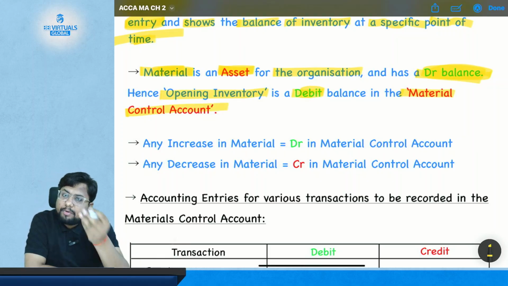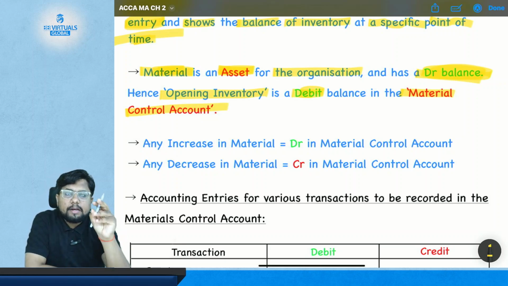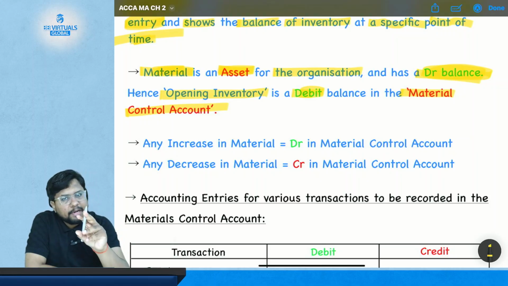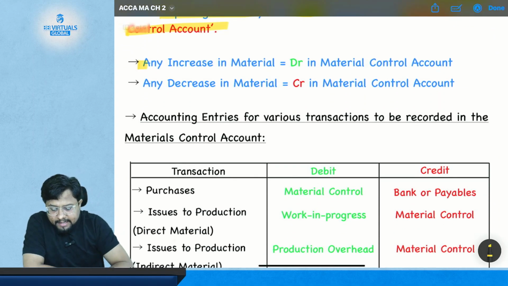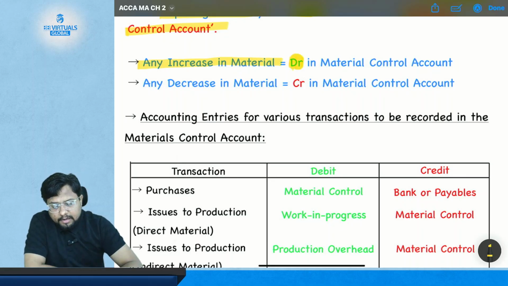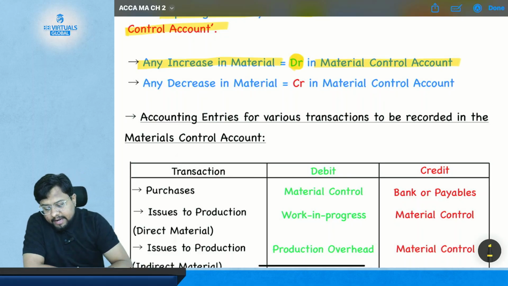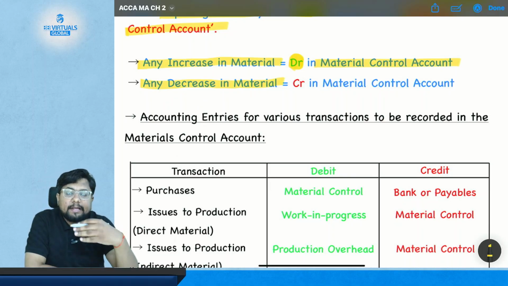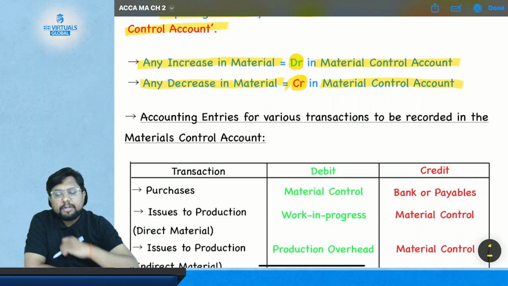If there is opening inventory in your organization, then it will have a debit balance in your material control account, because material is your asset and an asset has a debit balance. Simple, very much. Then, if there is any increase in material, the material control account will get debited. And if there is any decrease in the material, the material control account will get credited.